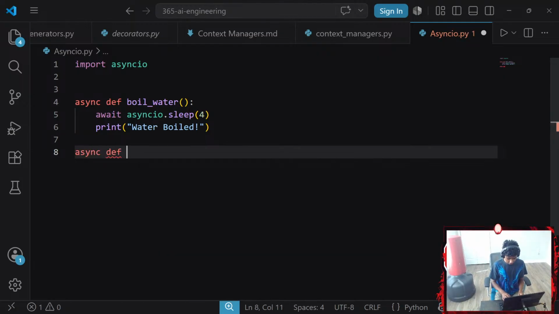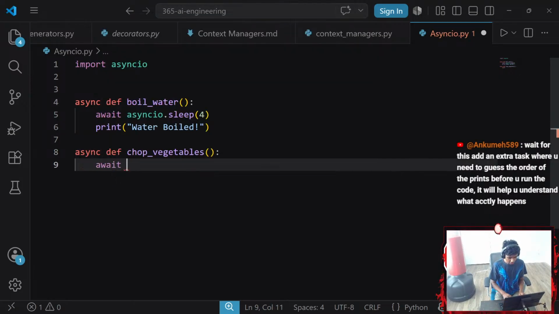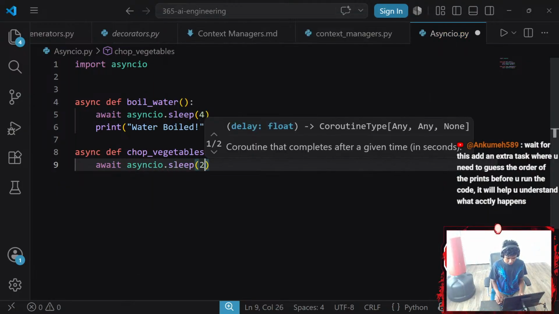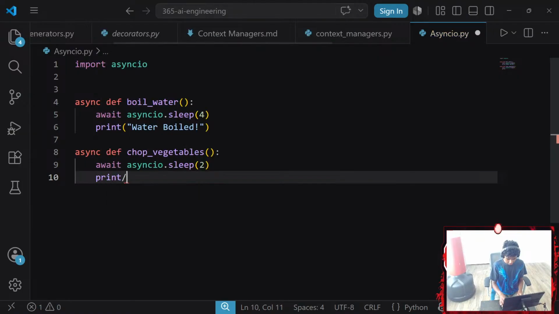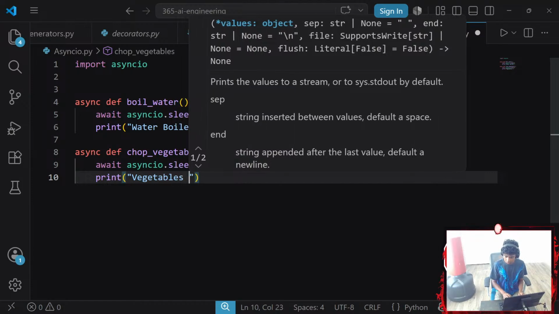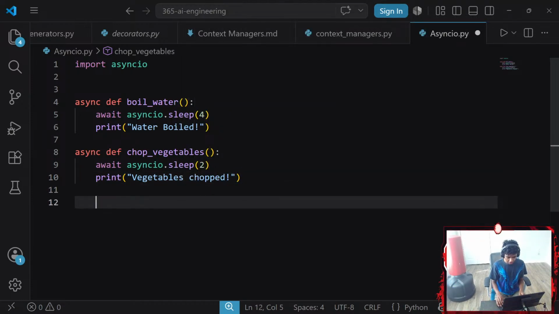Okay, let's go with an async function called chop_vegetables that sleeps for 2 seconds, and then it's gonna go ahead and print vegetables chopped. Okay, perfect. And then I'm gonna go ahead and create a third function. Okay, I guess we have 3 coroutine functions. This is gonna be called fry_eggs.